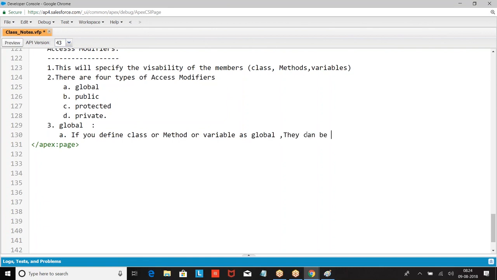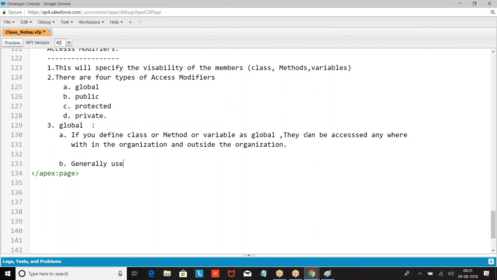they can be accessed anywhere within the organization and outside the organization. If you define any class or a method or a variable as global, they can be accessed anywhere within the organization and outside the organization. Generally used while defining web services.